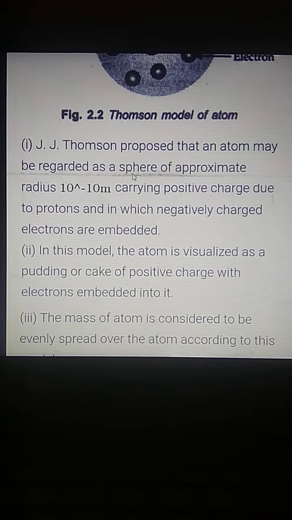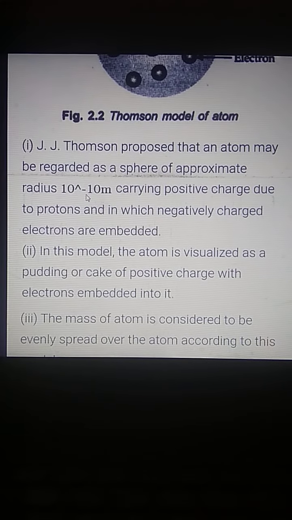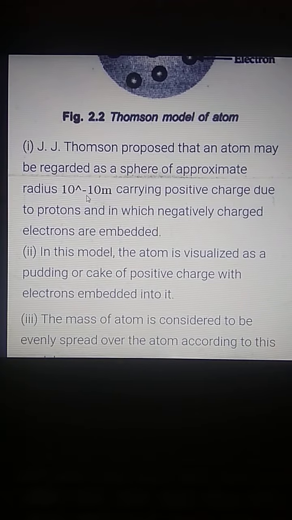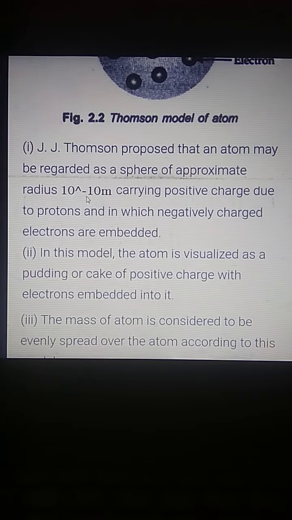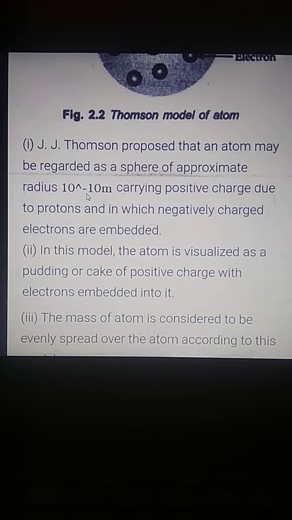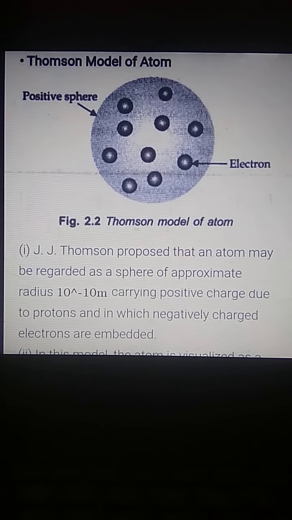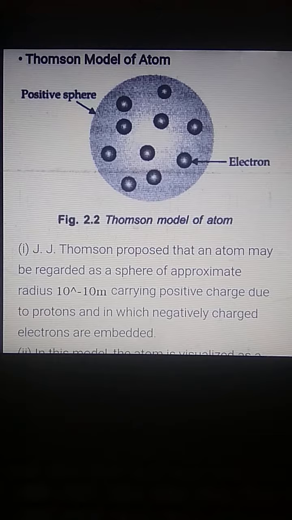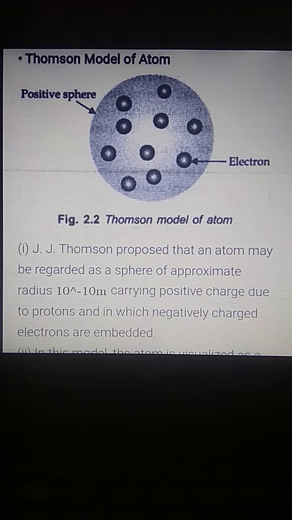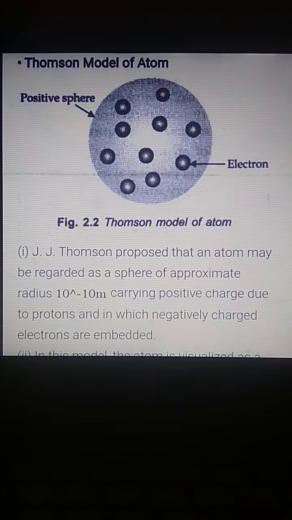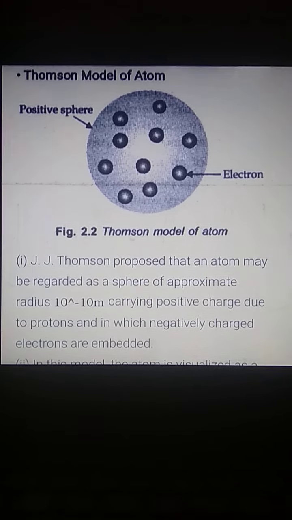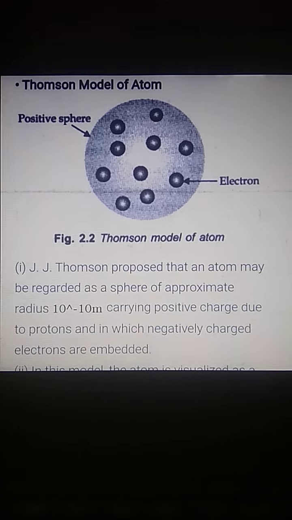Thomson has given us the model, and he said that the radius of the sphere of atom is about 10 raised to power minus 10 meter. And he said that the whole sphere consists of the positive charge. What Thomson said is that the whole sphere is consisting of positive charge and negative charge is being embedded into it, like a watermelon. The whole red part of the watermelon is the positive part, and the black seeds which are embedded in that red part are considered as the negative charge.